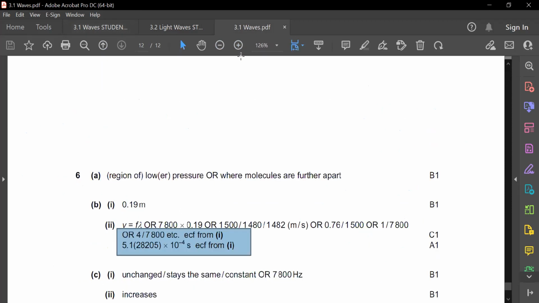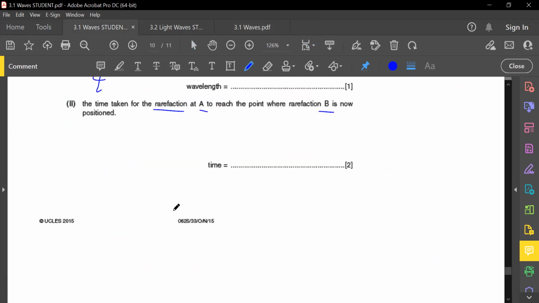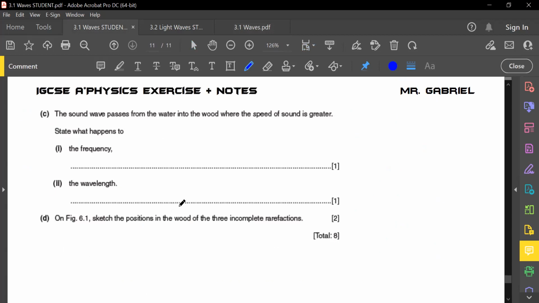Guys, I want to highlight this. You see the mark scheme here? They write 5.1282, blah, blah, blah, all this nonsense, right? Don't ever write this in the answer, guys. Your mark scheme will not accept anything more than 3 significant figures. Means say 1, 2, 3, maximum already. Alternatively, if you wrote 5.1 times 10 to the power of negative 4 is acceptable as well, because the minimum amount of significant figures is 2 in your answers, guys. It cannot be smaller than that, right? So 2 or 3 significant figures. If you want it to be easy, then just go for 3. Okay. Right, then the final part.